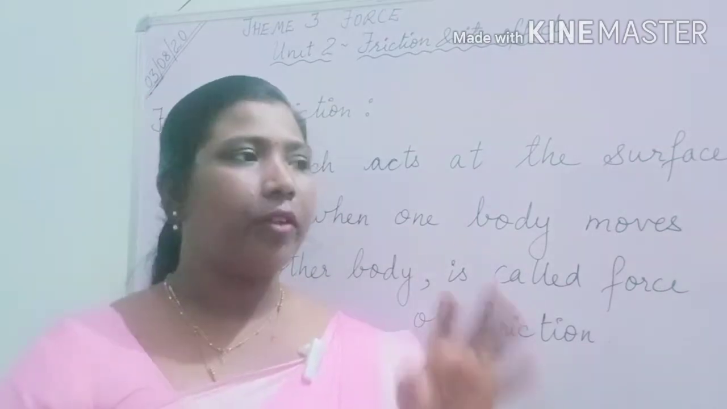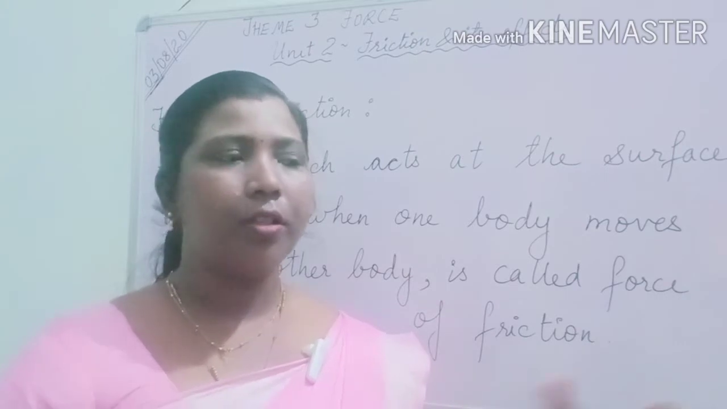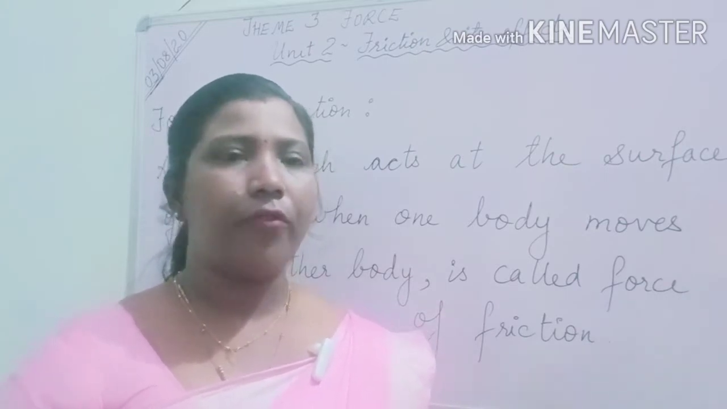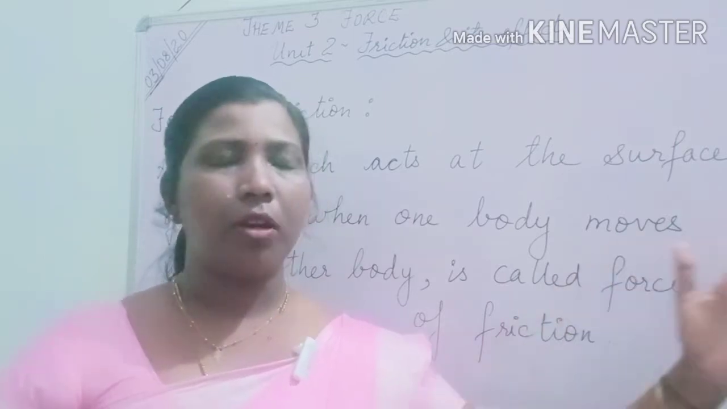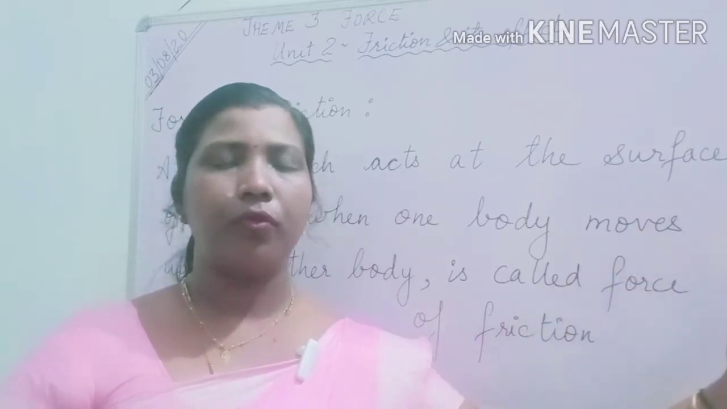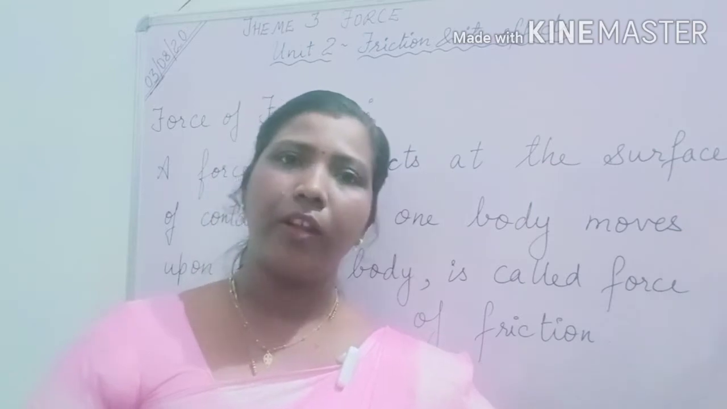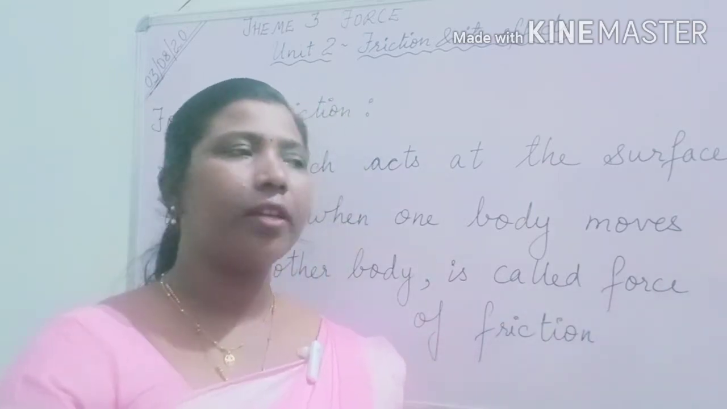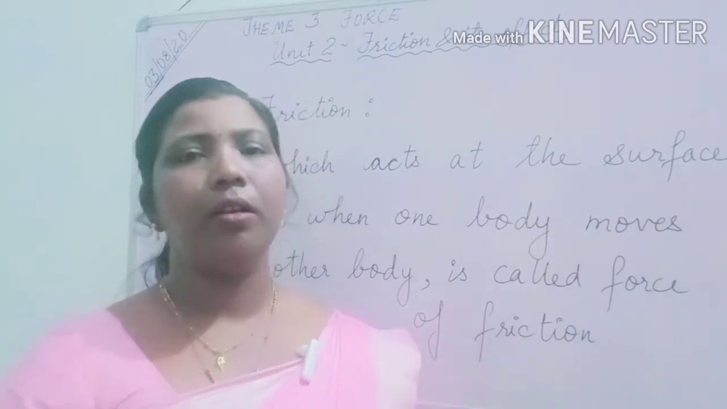Now when we throw a football on the ground, what happens? After some time it stops, because the friction every time opposes the motion. When we are pulling a thing to one side, friction will oppose the motion.